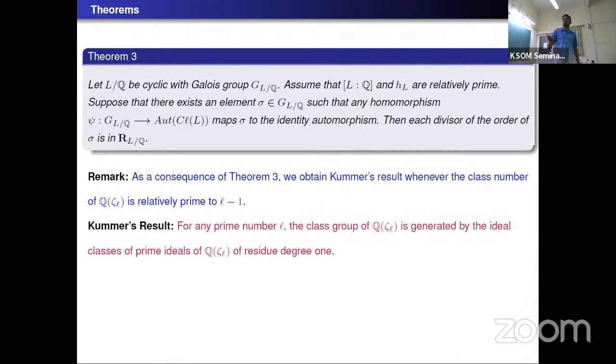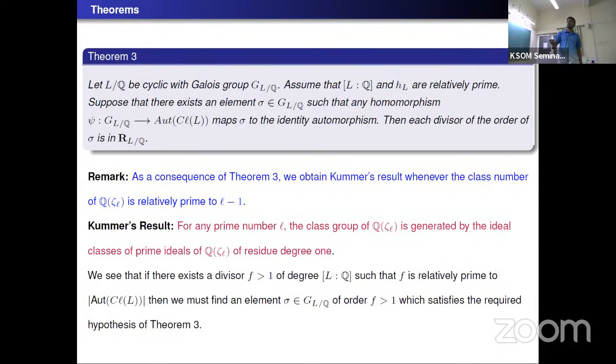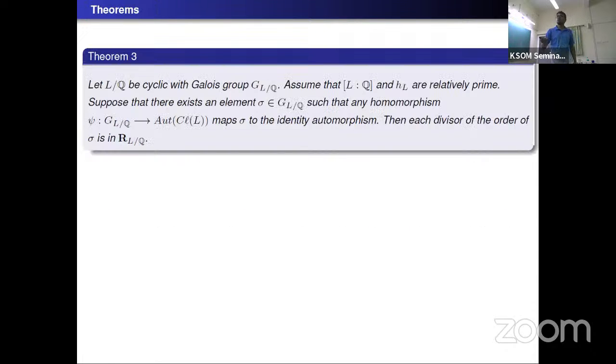We can always find such a sigma if we suppose there exists a divisor f of the degree of L over Q, such that f is relatively prime to the order of the automorphism group of the class group of L. Then this hypothesis will follow automatically. So we will see that in the next theorem. That theorem can be easily derived from this theorem.